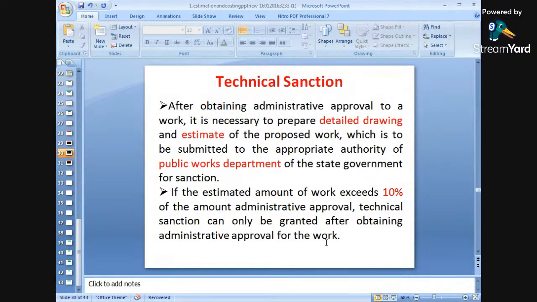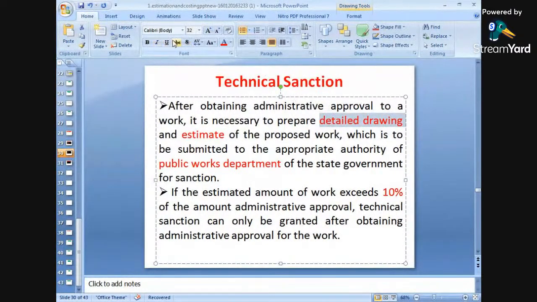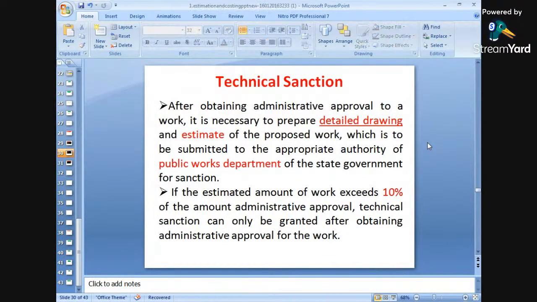After obtaining administrative approval to a work, it is necessary to prepare a detailed estimate. Here important is, after that particular thing has been accepted from the government firms, next stage is detailed estimate. ठीक है ना, administrative approval के लिए we require an approximate estimate, but for technical sanctioning के लिए we require a detailed estimate, detailed drawing और detailed estimate करना है. ठीक है, which is to be submitted to the appropriate authorities of a public work department or PWD department of the state government for sanction.